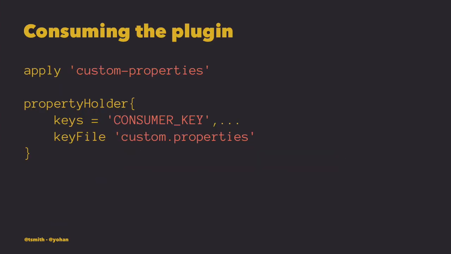So now we have the plugin completed, and this is a very short way to use it in many projects. You can just apply the plugin that you just built, and as you can see, we now have this extension that's very similar to the Android DSL. You have the keys and key file, etc. So now let's see what it looks like if we write the same one in Kotlin.